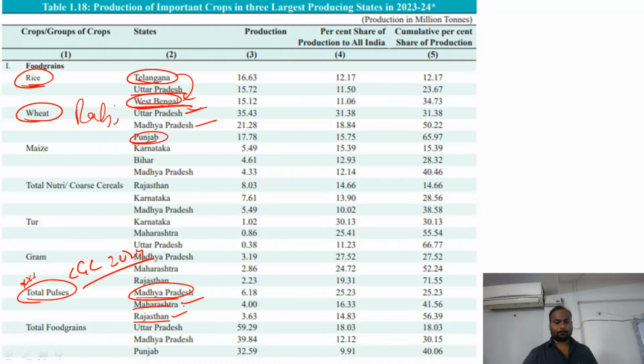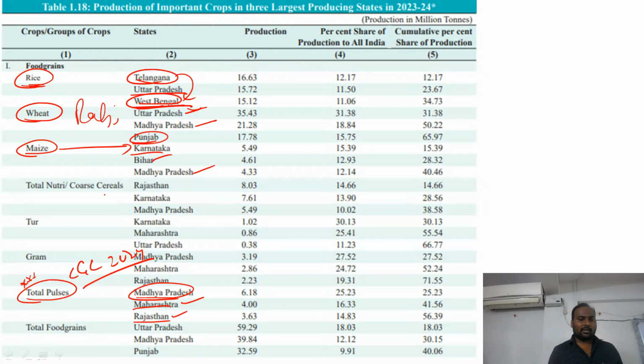Now you see maize. In maize, you can see good production in Karnataka, followed by Bihar and Madhya Pradesh. Maize is a type of crop that can be grown even in the rabi season. Karnataka requires less water, and the maintenance of maize is also very low. So you can see good growth of maize cultivation in southern India in the last 5 or 6 years.